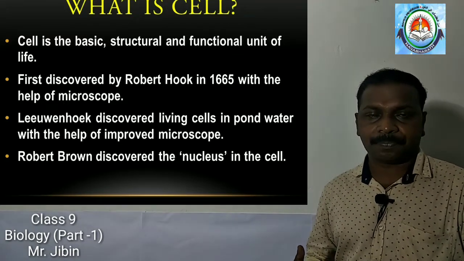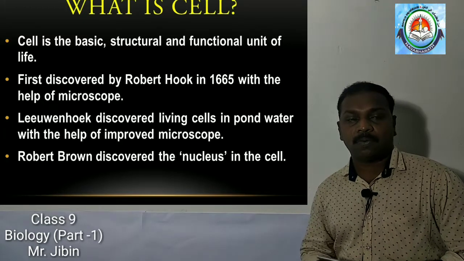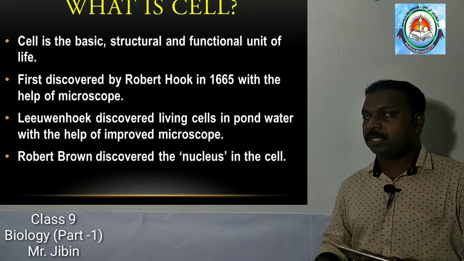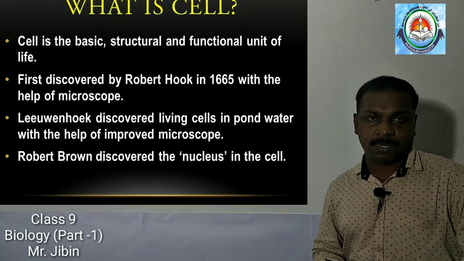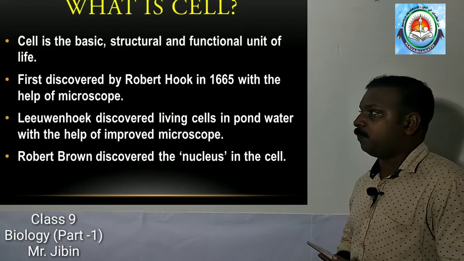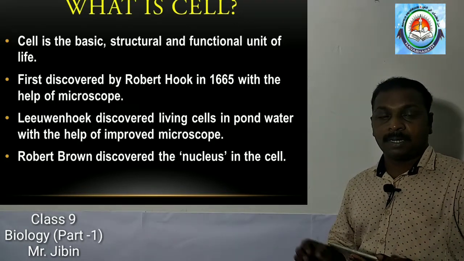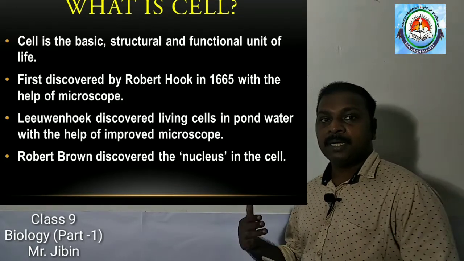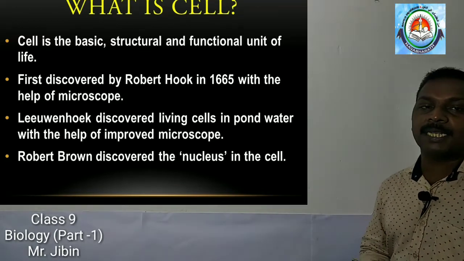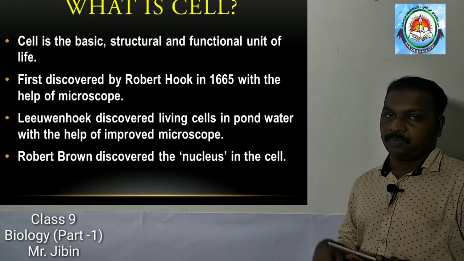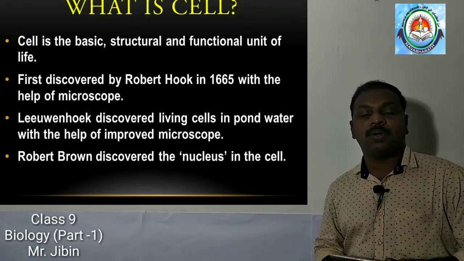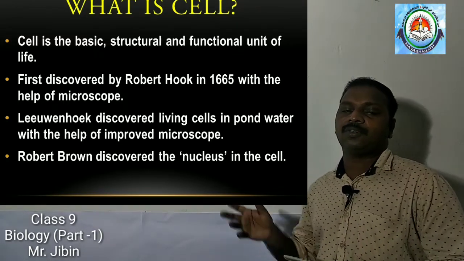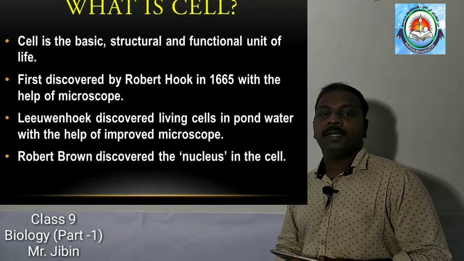Okay. Then Robert Brown is another scientist who discovered the nucleus in the cell. So these three things you have to remember, the names of three scientists. Robert Hooke discovered the cell. Leeuwenhoek discovered living cells in pond water. Then Robert Brown discovered the nucleus in the cell. Okay, so what is a cell? Cell is the basic structural and functional unit of life.